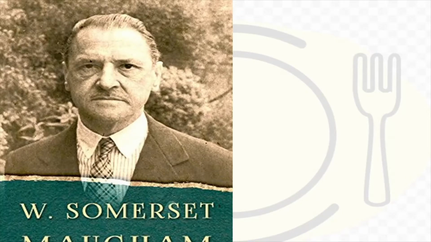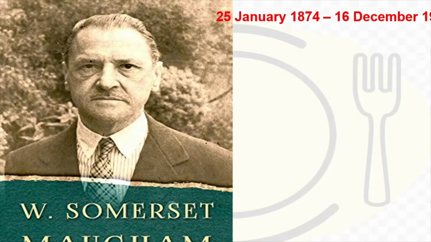Now let us come to the lesson, but before we talk about the story, we will look at the person who's written the story. His name is William Somerset Maugham. So this gentleman on the screen is William Somerset Maugham. He was a very distinguished British playwright, novelist, and short story writer. Let us seek some more information about him. He was born on the 25th of January 1874 and he passed away on the 16th of December 1965. So he lived to a ripe old age of almost 90 years.